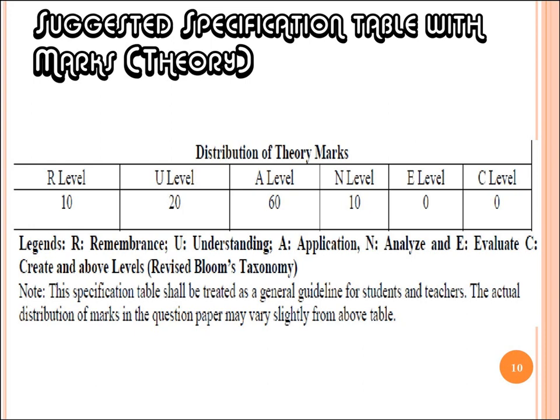So you can see here the major contribution is the application part, so we have to pay more attention towards numericals, towards the application of different modes of heat transfer, heat exchangers and two-phase heat transfer problems. And 10% weightage is given to the analysis part. So in this way 100% is distributed in this subject, and the questions will be asked in the examination, in the competitive exam, according to this weightage.